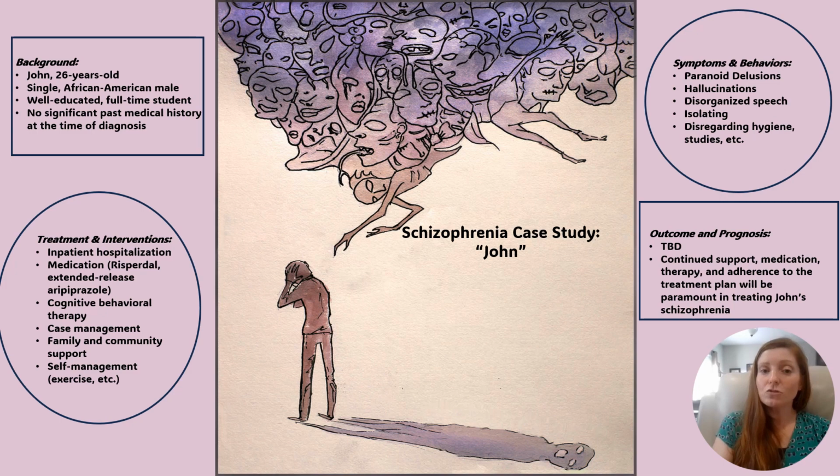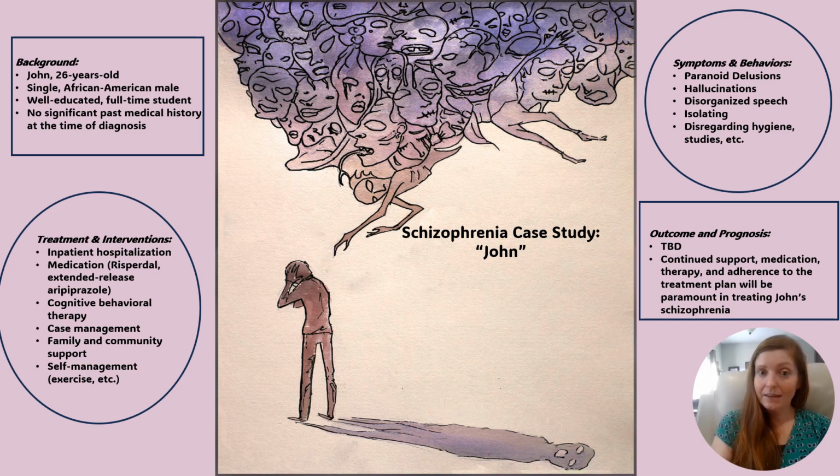His parents were extremely supportive and provided John with other means of care, such as visits from extended family members and outside trips in the community to ensure he did not continue isolating himself. He also joined an online support group for individuals with mental illness and began a daily exercise regimen. John remained on the Risperdal for 2 years, but ultimately stopped taking it as he deemed himself cured and did not believe he needed it anymore.